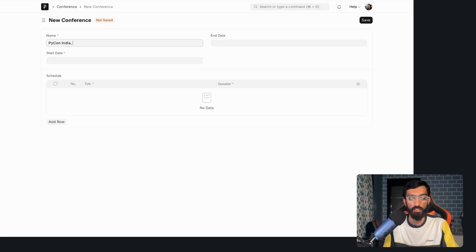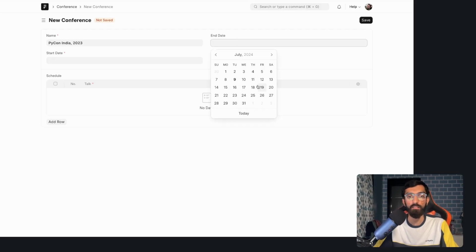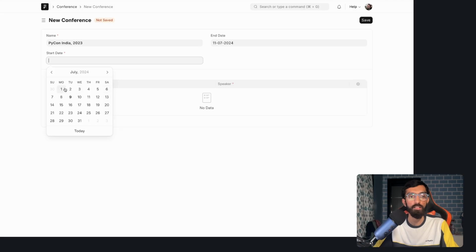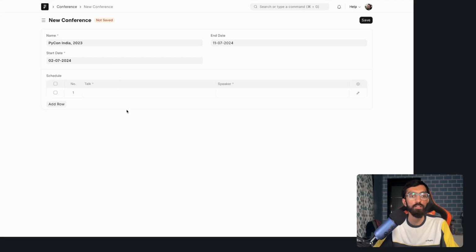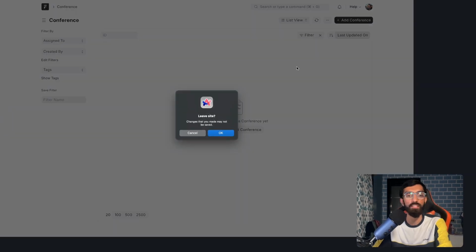PyCon India 2023. End date is 11, start date is 2. And let's see, keynote, right? And we can improve this UX as well. So speaker should automatically come, right? Because it's already linked. So let's improve that again using metadata.